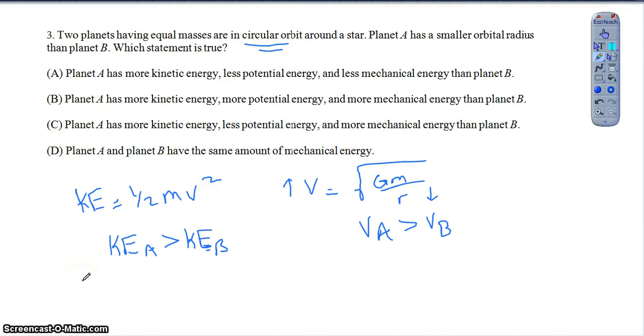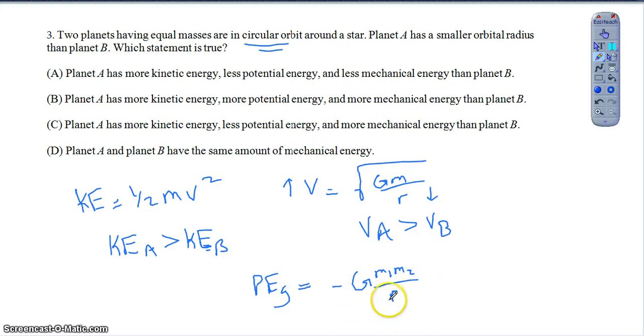So now let's consider the potential energy, right? And again, this is where what we talked about in class in section 6.4 comes into play. When we talk about the gravitational potential energy, whether I call it U or P or whatever I want to refer to that as, I know that that is negative G, the mass of the satellite, the mass of the planet, and then the height above the planet there, right? Once again, the important thing here is the fact that this is a negative quantity, right?